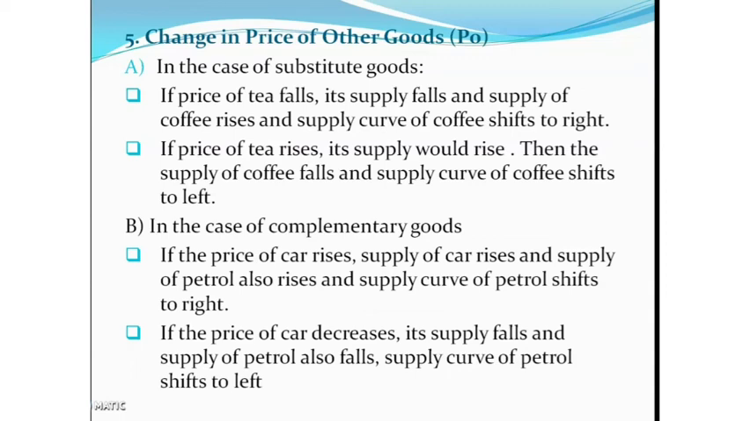Then in the case of complementary goods. What is the meaning of complementary goods? In the case of complementary goods, the goods are used together. The goods which are used together are known as complementary goods. For example, car and petrol. So if the price of car rises, supply of car rises and the supply of petrol also rises because car and petrol are complementary goods. And the supply curve of petrol shifts to the right.